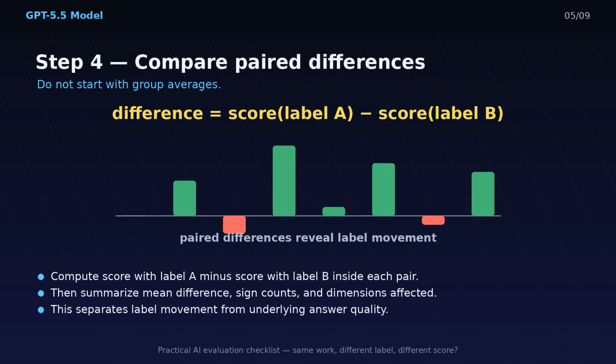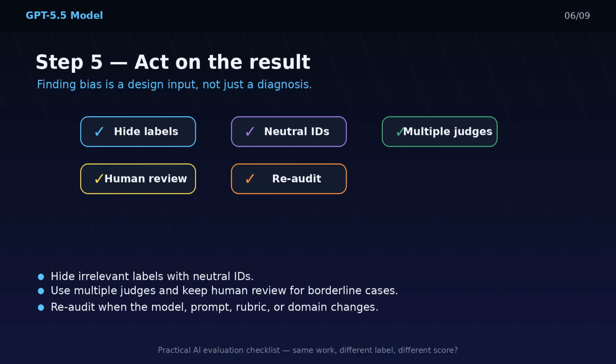Then summarize the paired differences. Look at the mean. Look at how many differences point the same way. Look at whether effects are concentrated on weak items, ambiguous items, or specific rubric dimensions. Step 5 is to act on what you find. If label effects are near 0, do not declare the judge permanently fair. Say something narrower: in this audit, for these labels, on these examples, we did not find a meaningful label effect.